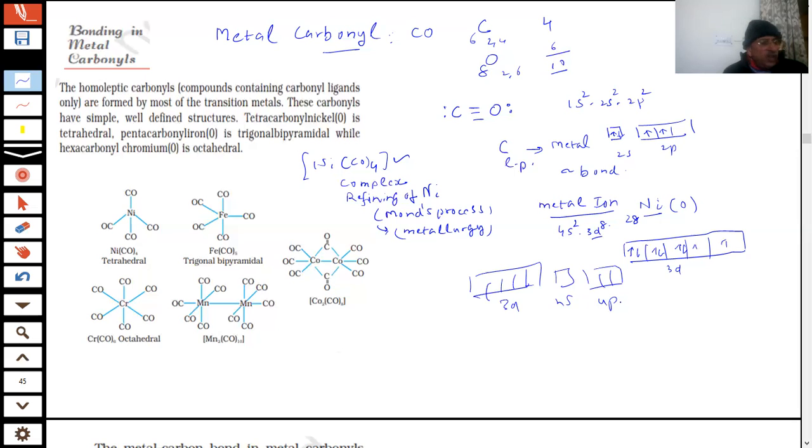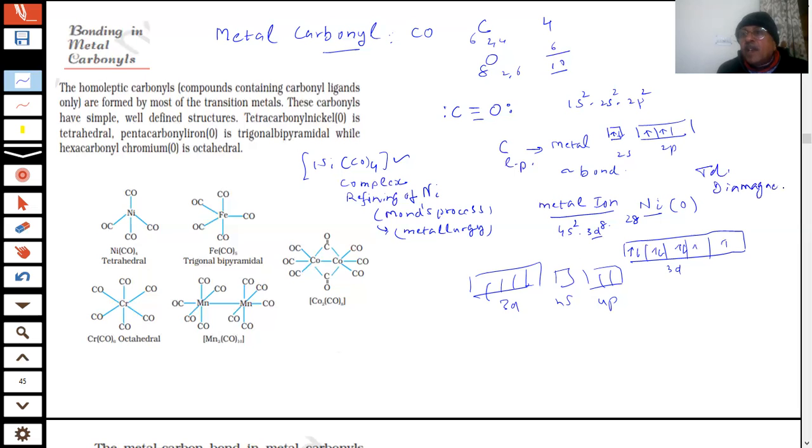In valence bond theory, what shape did we give for nickel carbonyl? Did we do the Ni(CO)4 case or not? What was it? It has tetrahedral geometry and is diamagnetic.